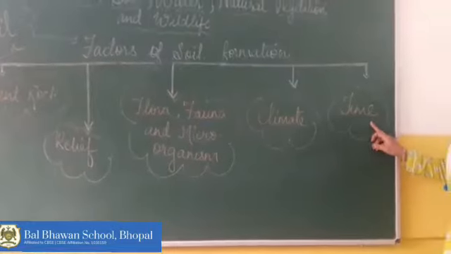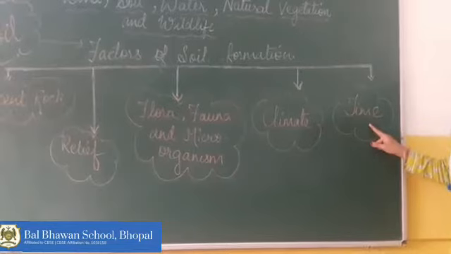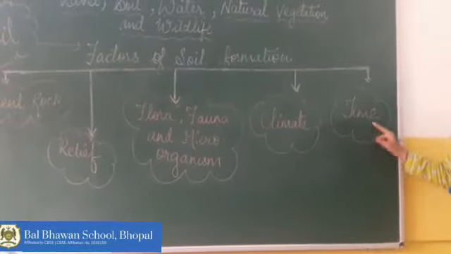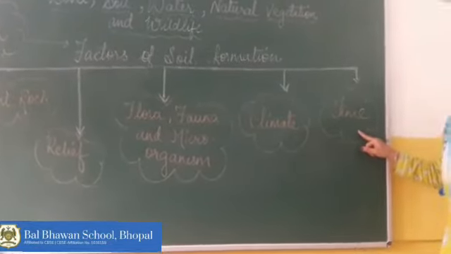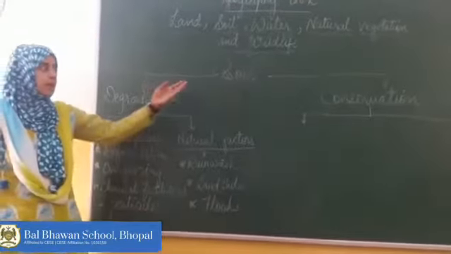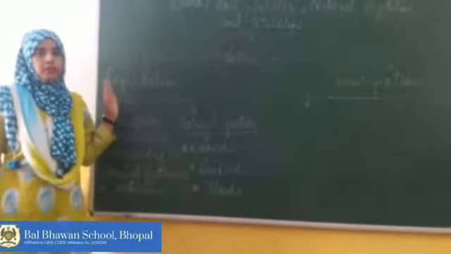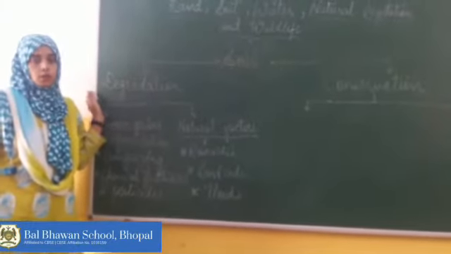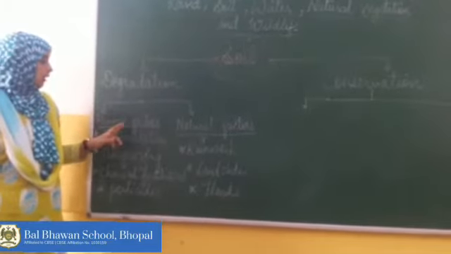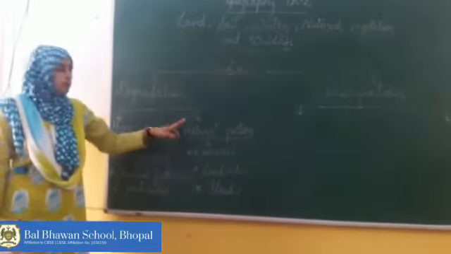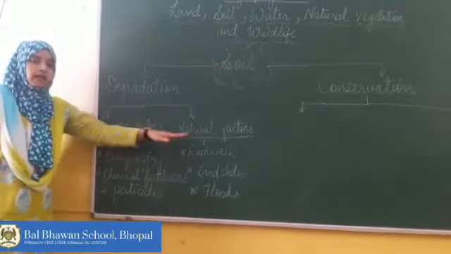Now the last factor of soil formation is time. It takes a lot of time for a big piece of rock to convert into a thick layer of soil, and it is possible only because of the weathering process. Now the next topic is soil degradation and conservation. Soil degradation means depletion in the quality of soil. Now we'll see the reasons for this depletion. There are two main factors responsible for soil depletion: human factors and natural factors.